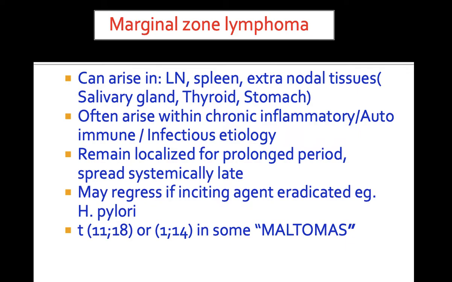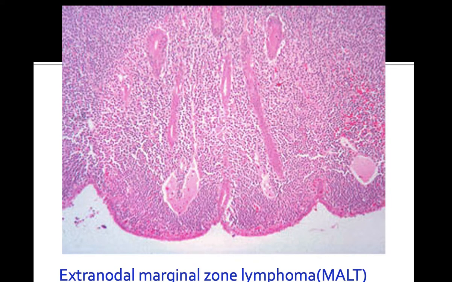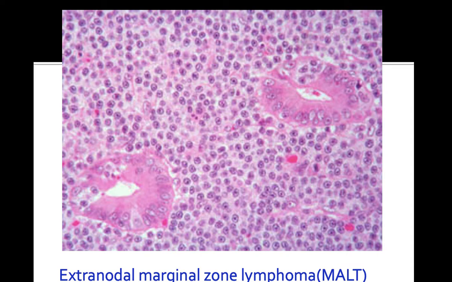They may regress if the infecting agent is eradicated, like Helicobacter pylori infections. If translocations 11;18 or 1;14 occur within the extranodal sites, they may result in MALTomas. This is a microscopic picture showing extranodal marginal zone lymphoma, intestinal tissue with lymphoma. There's a microscopic picture showing intestinal glands invaded by the lymphoma.